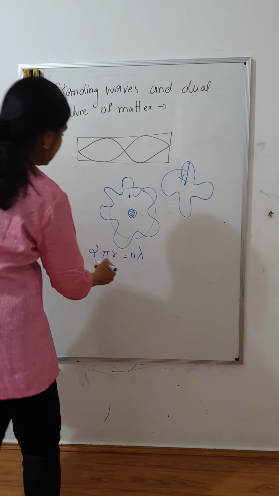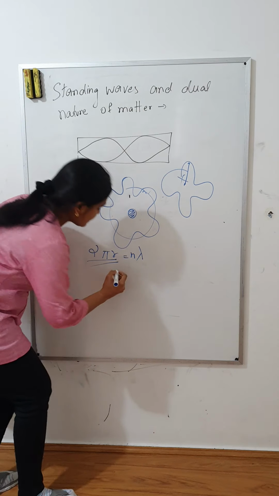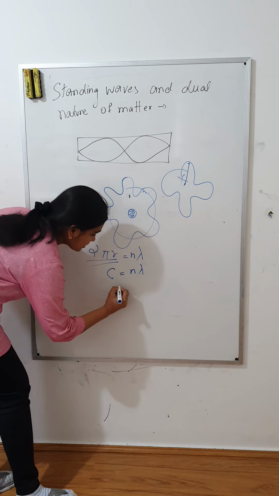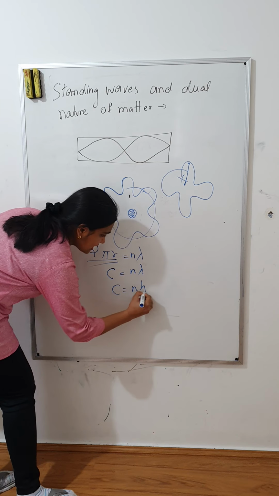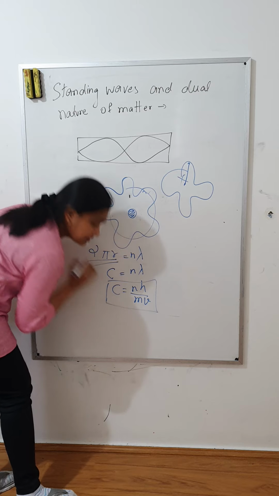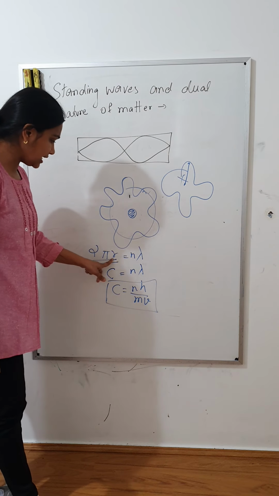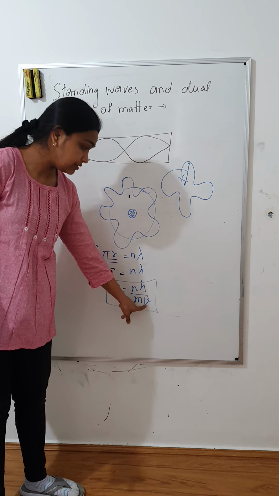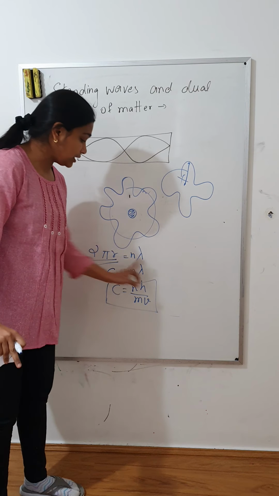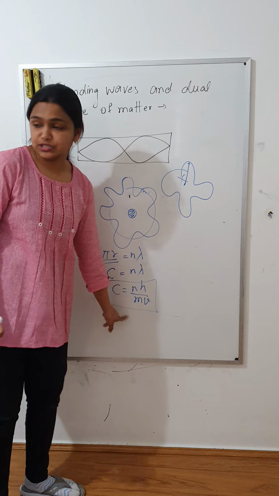So if I say this as circumference, C equals n lambda, where lambda is h over mv. So if you have been given the radius, then you can calculate the velocity, and if you know which orbit it is, you can do the mathematical calculations using this formula.